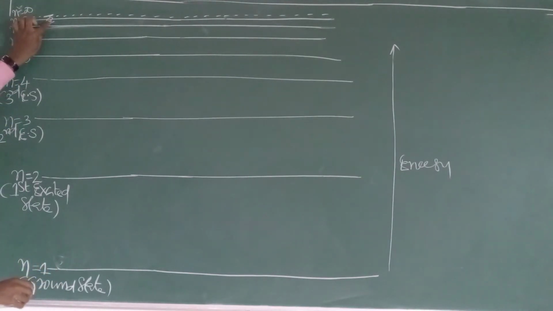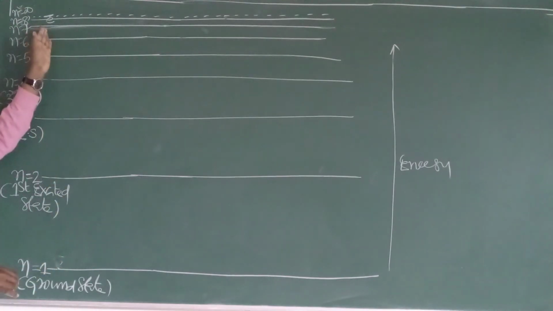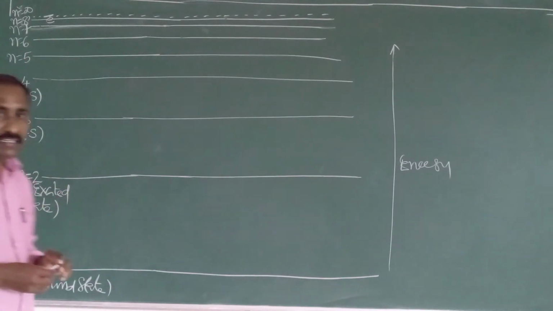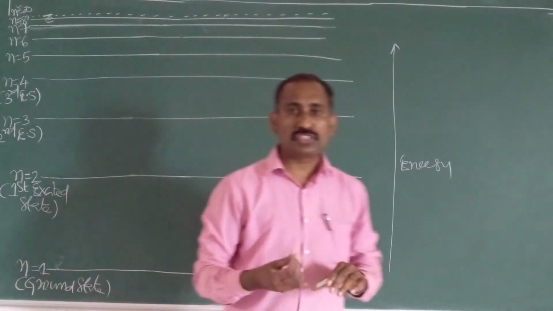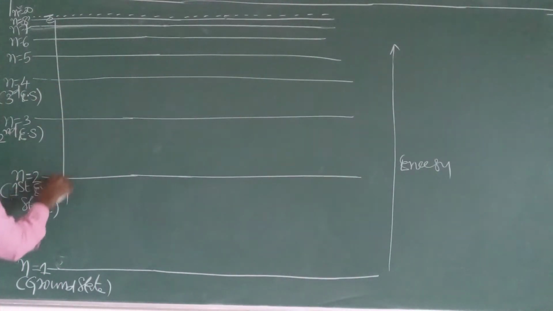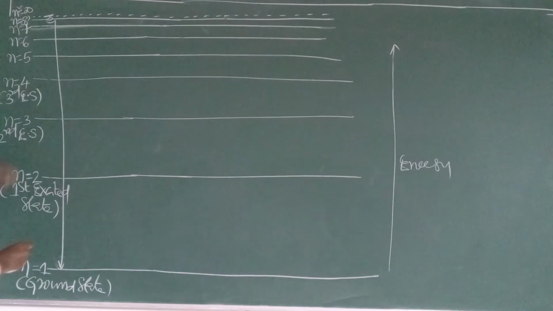But this 8th level is more energetic. An excited state has more energy, hence it is less stable. Due to less stability, the electron comes back to the ground state. So first excitation, then de-excitation. Whenever the electron comes back to the ground state, it comes back either directly in a single step or in multiple steps.